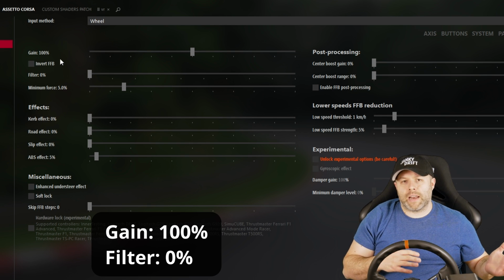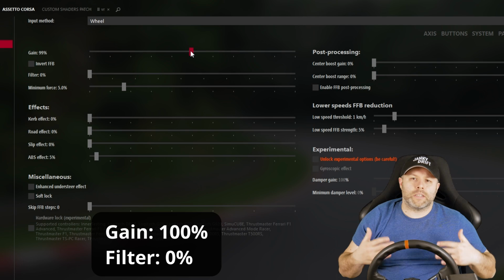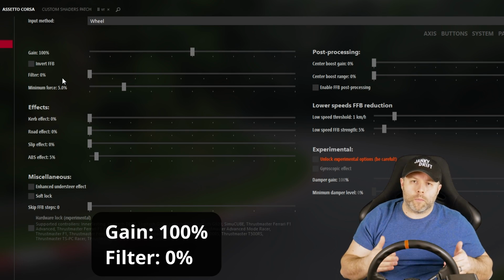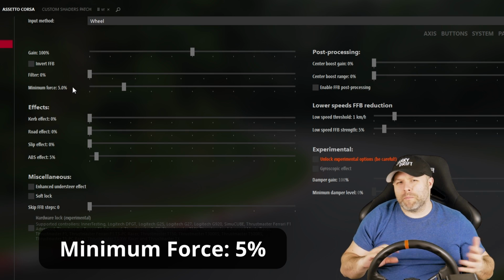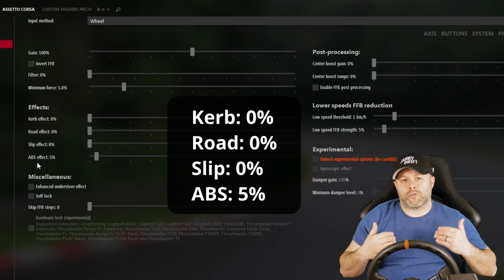Otherwise, on this tab, you'll see that I have my gain set to 100%, as I mentioned earlier. That's because I like to make sure that Assetto is sending the best possible signal to my wheelbase and effectively letting my wheelbase decide how much it wants to scale that feedback. I have the minimum force set to 5%, which you'll mainly notice as you're driving around slowly in the pits, and then all other effects aside from ABS are turned down to 0.